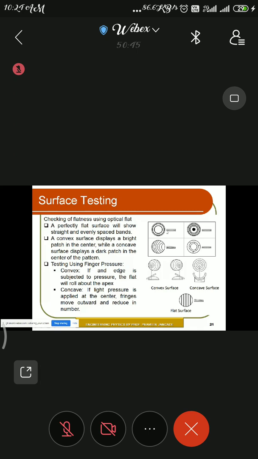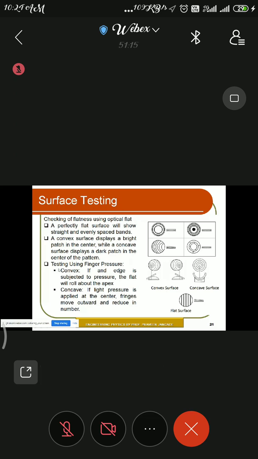It depends upon the point of contact. If there is a convex surface, the surface touching the glass layer appears bright, and if it is a concave surface, it appears as a dark patch at the center. It also depends upon the light we are using, whether it is reflected or transmitted, so accordingly the pattern can also change.